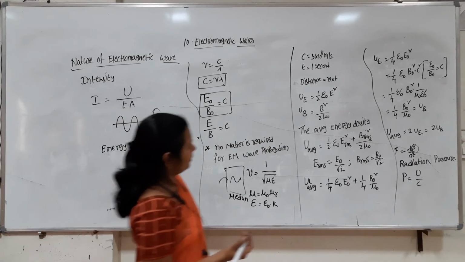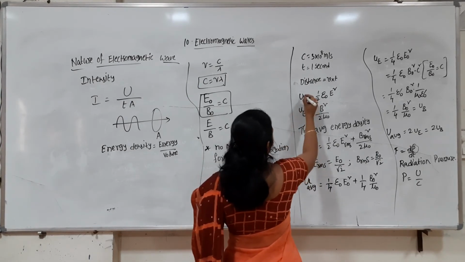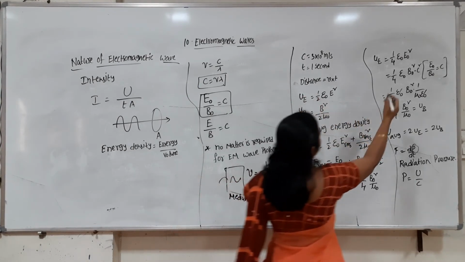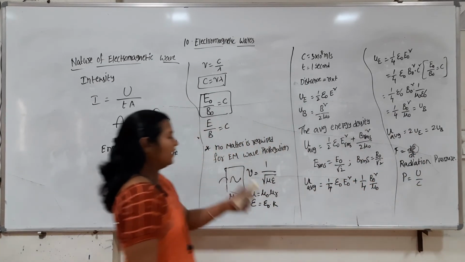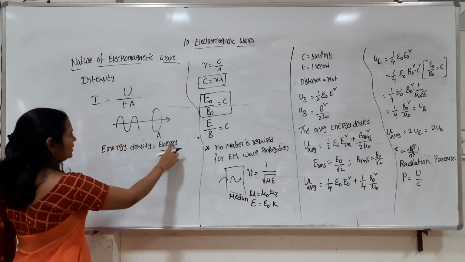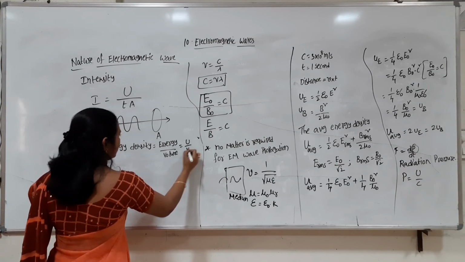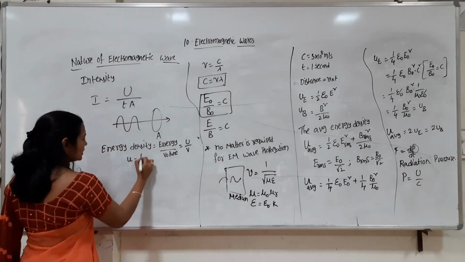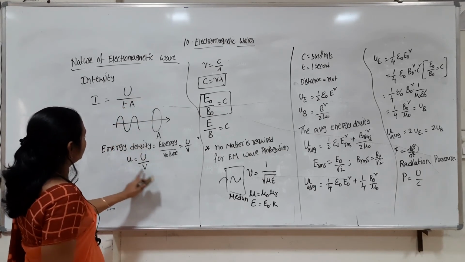Small u indicates the energy density, and capital U indicates the total energy. So small u is equal to capital U by V. So capital U is small u into V.